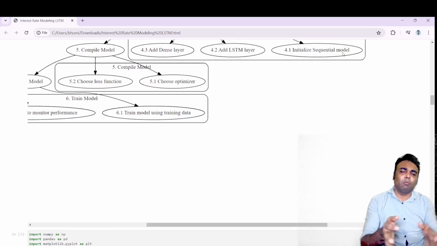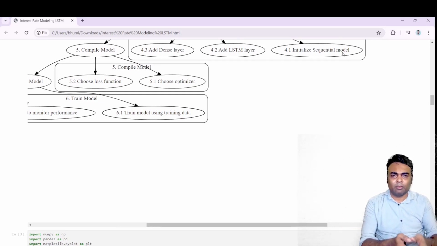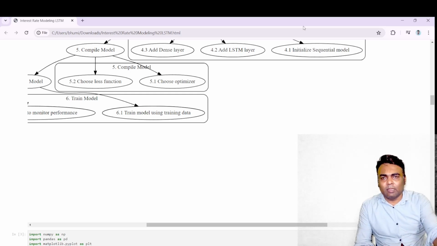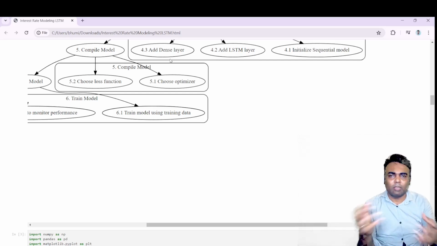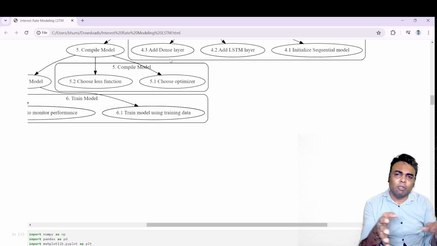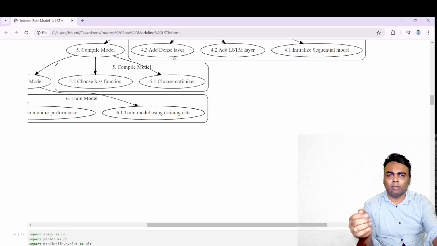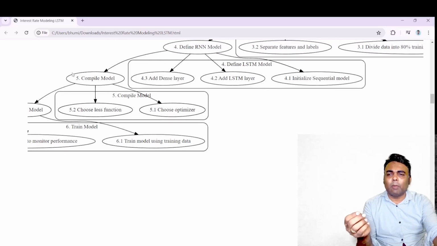A sequential model is nothing but a stack of layers. Then we will add the LSTM layer and the dense layer. What is the LSTM layer? We have already covered what the LSTM unit and the layer are. Then we will use a simple feed forward network after the LSTM layer. So we will add the dense layer.